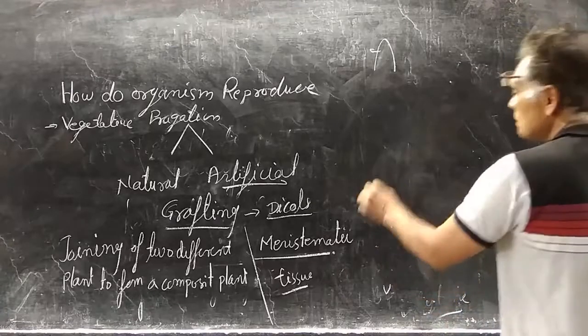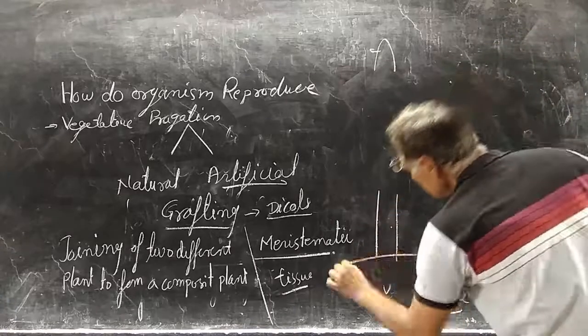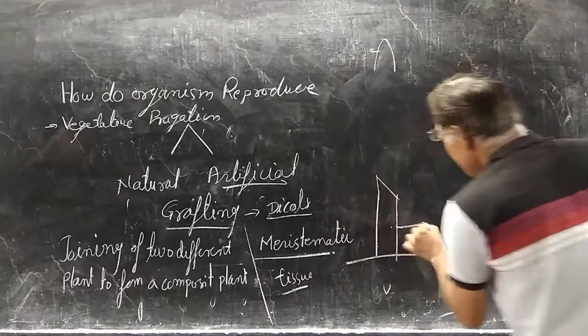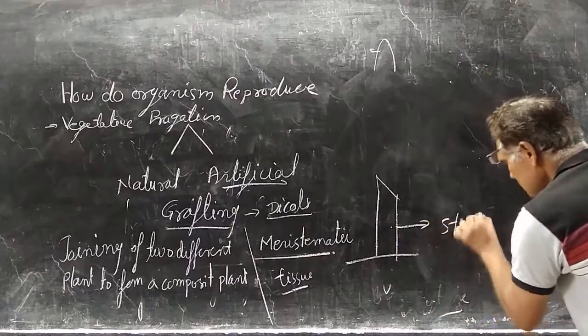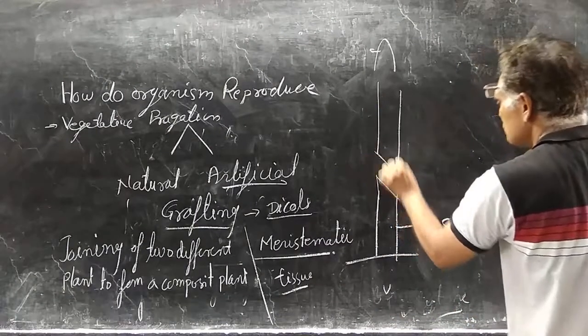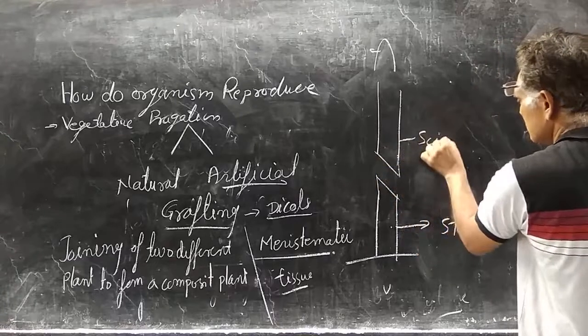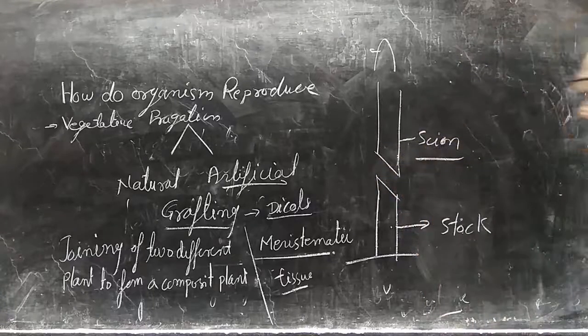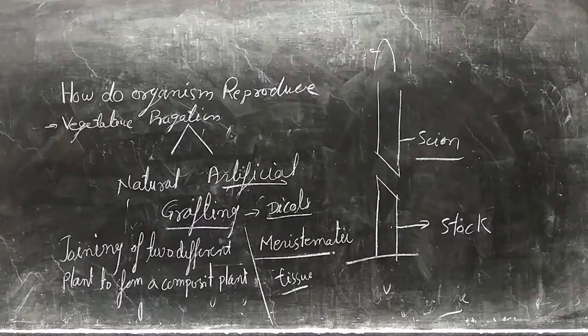The lower portion of the plant is known as stock, and the upper portion of that plant is known as scion.